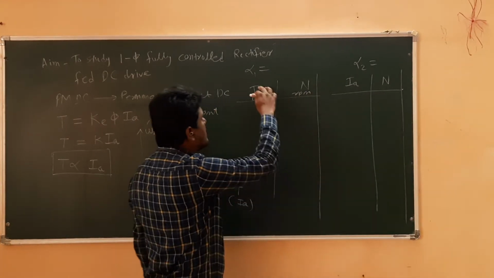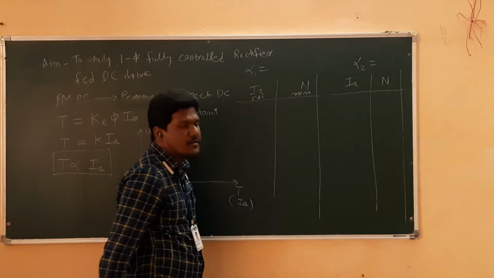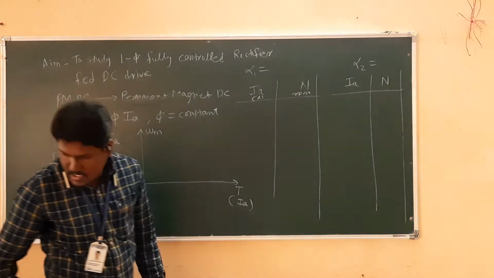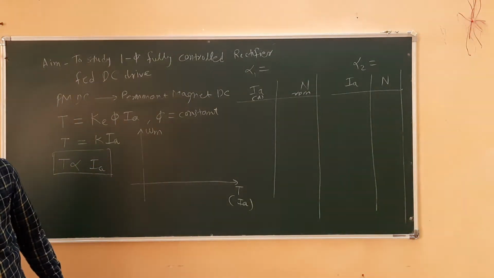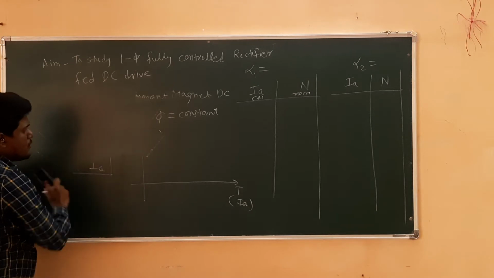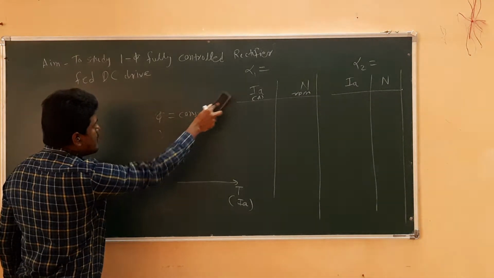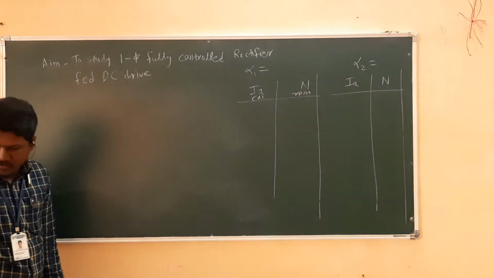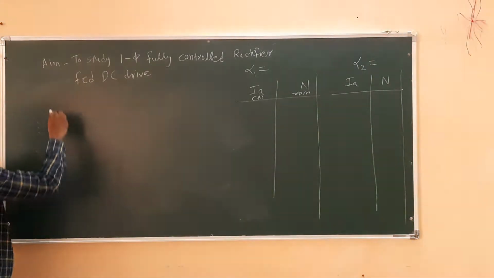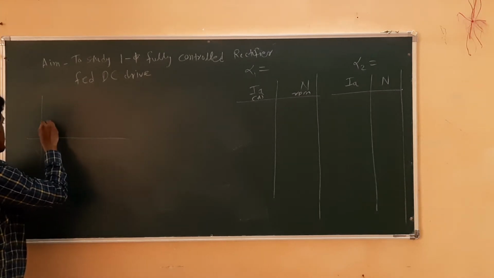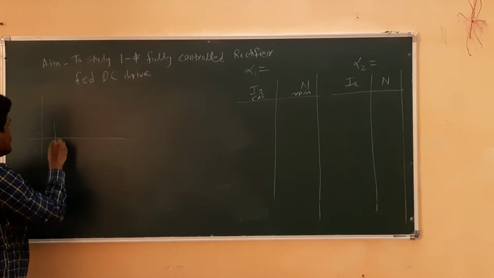For a given alpha 1, which we will set. I will again show when this alpha 1 can be set. We are studying DC drive in continuous and discontinuous mode. Suppose this is the waveform in discontinuous mode.